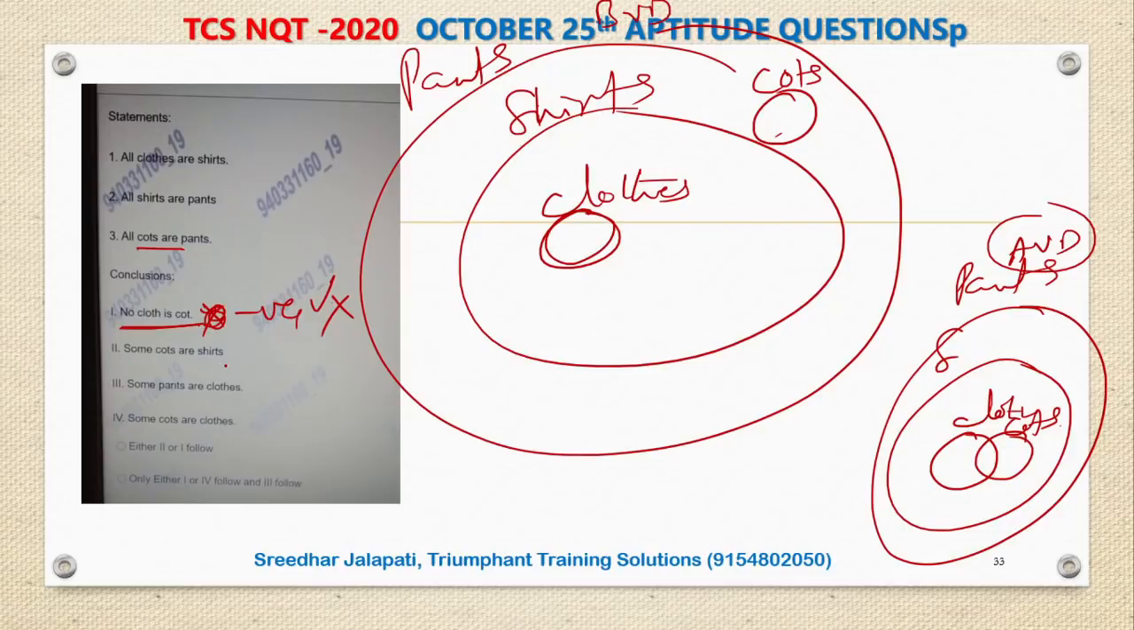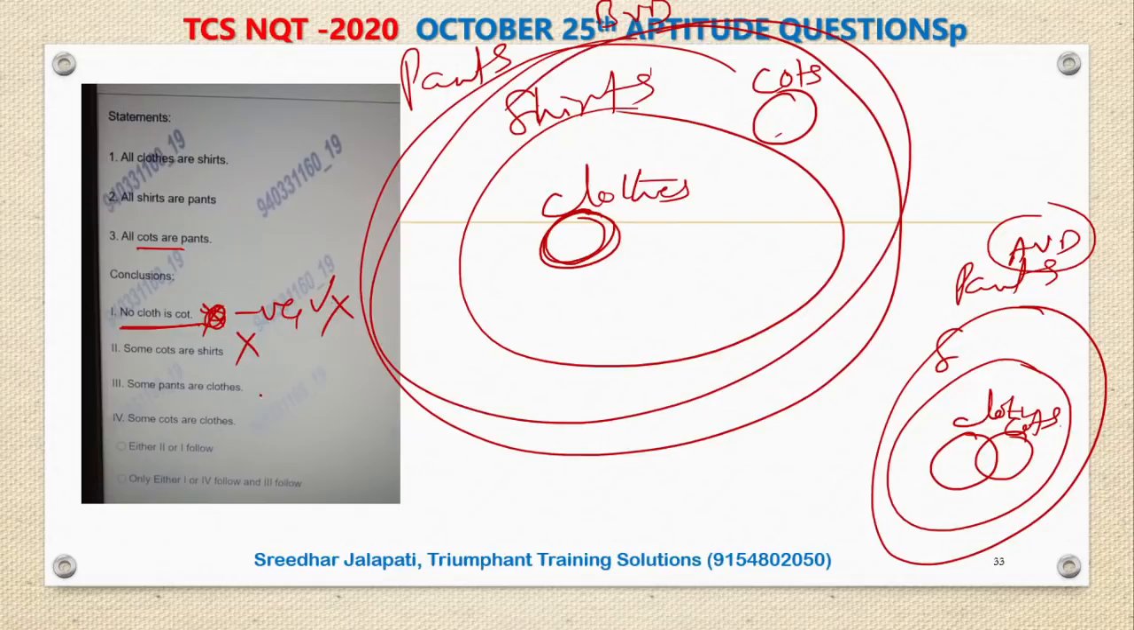Second, some coats are shirts. Are some coats shirts? No, need not be. Third, some pants are cloths. Obviously, cloths are inside the pants, so obviously some pants are cloths. The third one is a conclusion. Fourth, some coats are cloths. Now pay attention carefully.